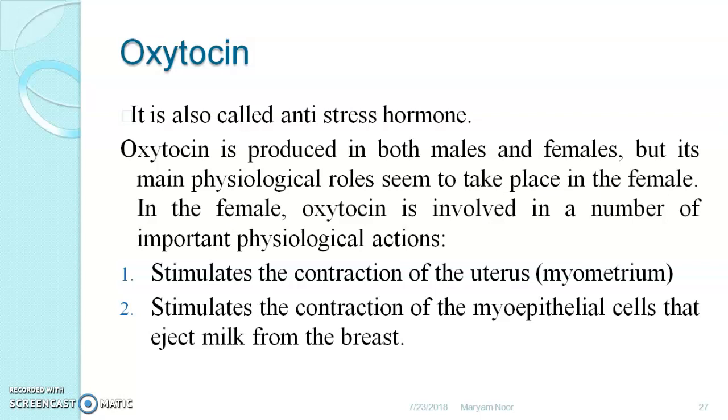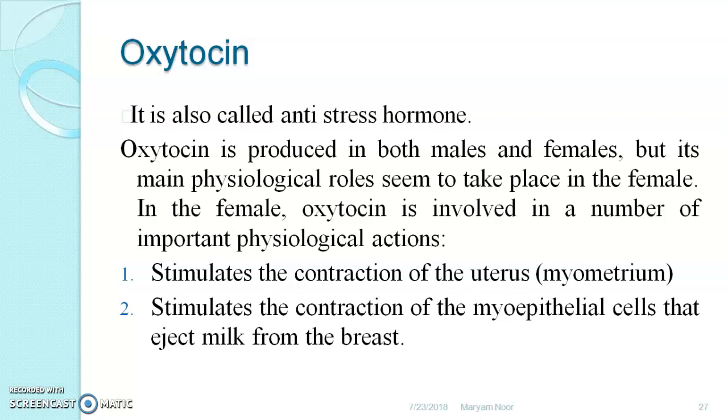First one, it helps in stimulation of contraction of the uterus. When there is parturition, delivery, at that time the contraction of the myometrium wall of the uterus is due to oxytocin.